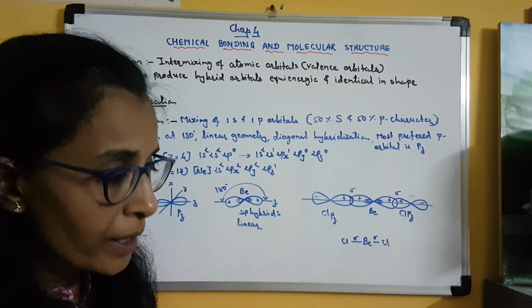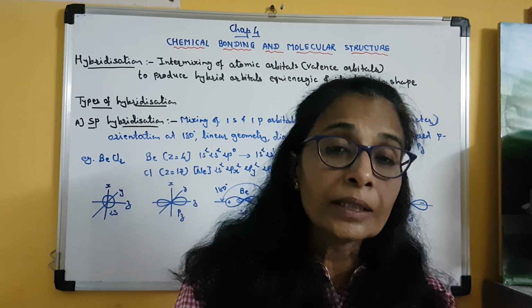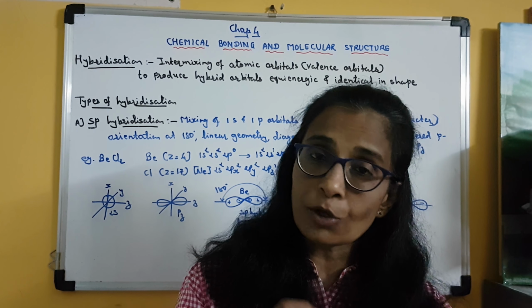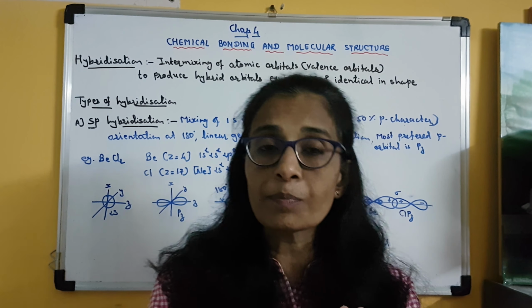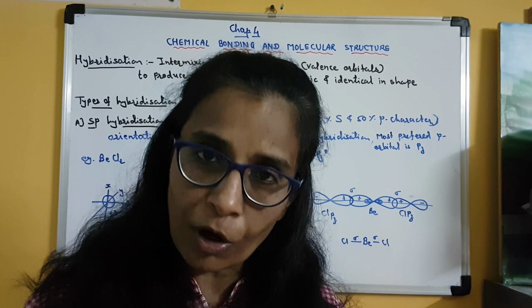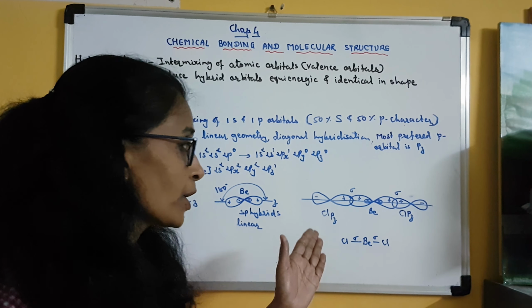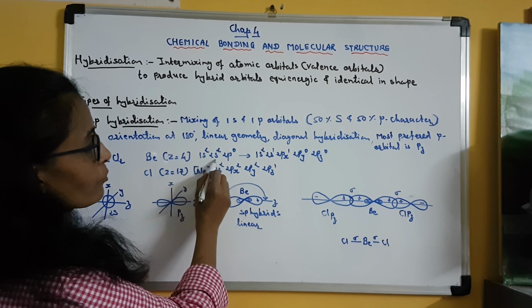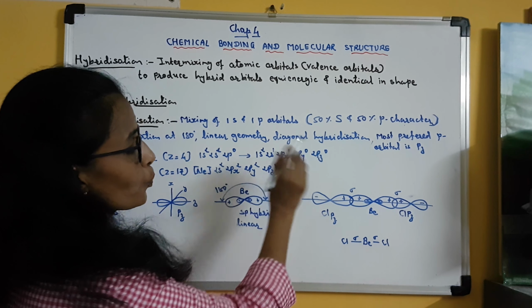Now the promotion of an electron to the vacant orbital does not necessarily take place before hybridization. It may take place after hybridization also. So promotion of an electron to the vacant orbital is not an essential condition for hybridization. So here in BeCl2, one electron from the 2s orbital goes to a 2p orbital.